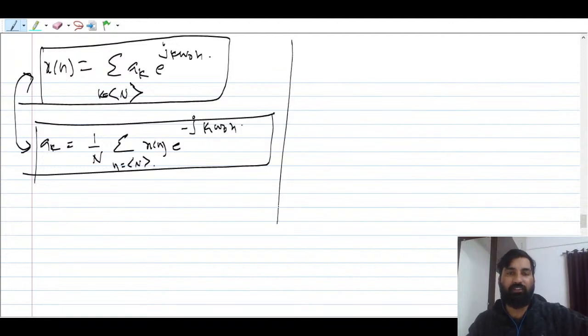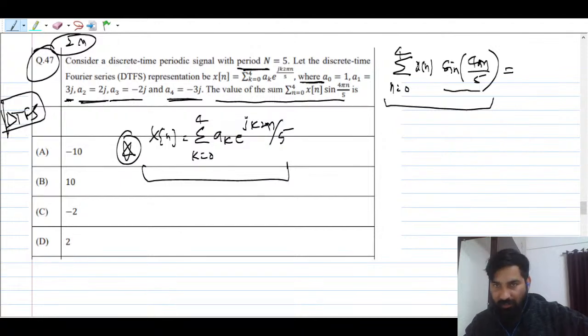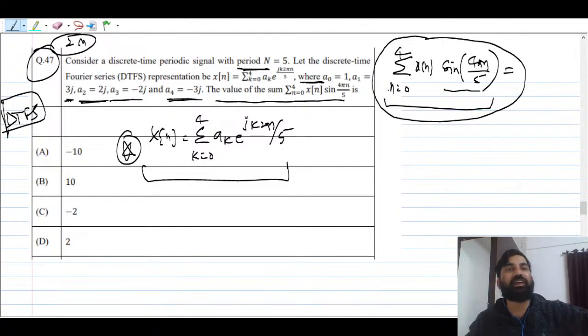Now let us come back to the question. The question says that you have to find this. What is missing here, guys? 1 by N is not written. Remember, 1 by N is not written. So N is 5, and so N has to be multiplied on both sides. Remember, this is important.